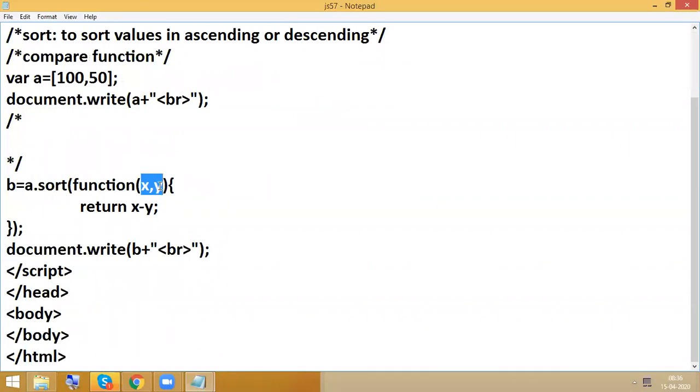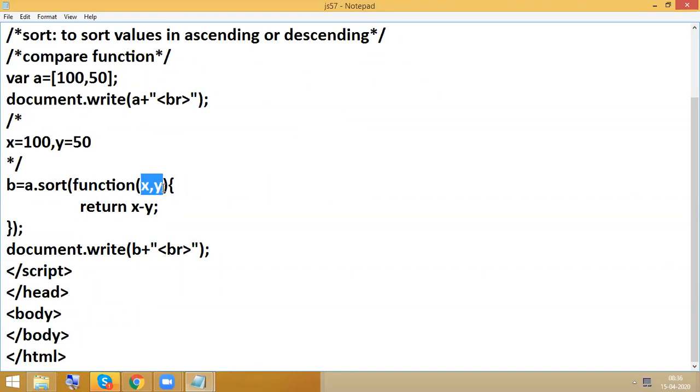Here I considered X and Y, right? How many values you are having doesn't matter. First, it will consider only two values. Right now, I am having only two values. So here, X is 100 and Y is 50.